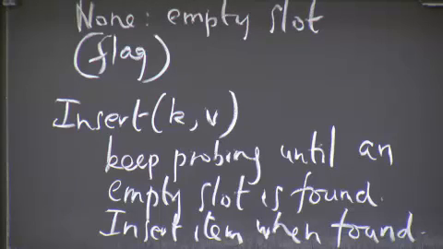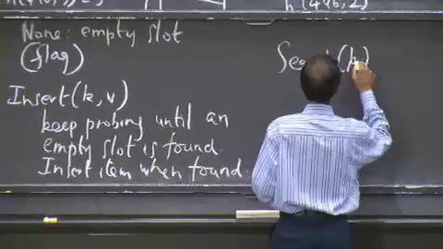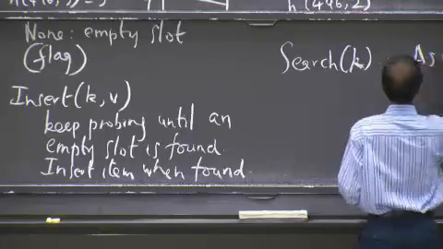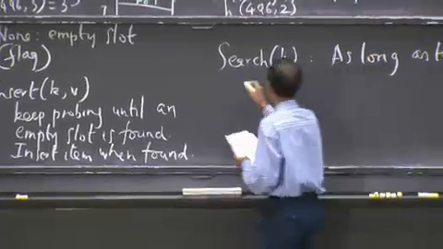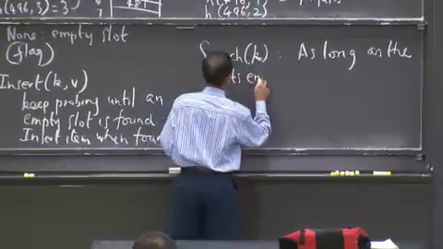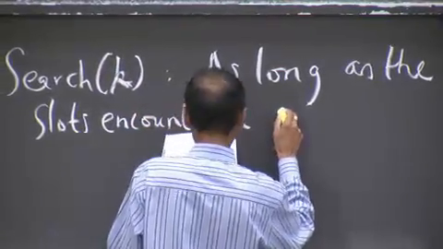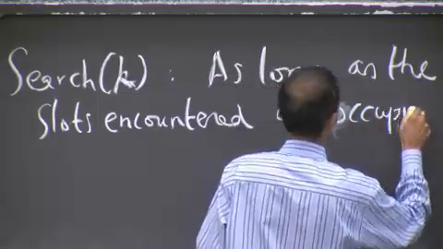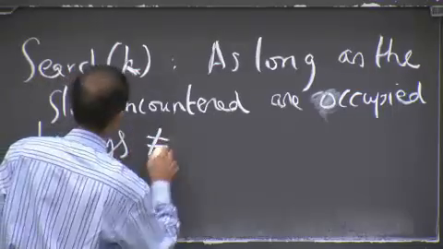Now, search is a little bit different. You're searching for a key k, and you essentially say you're going to keep probing, as long as the slots encountered are occupied by keys not equal to k.